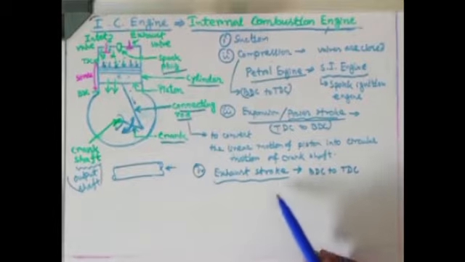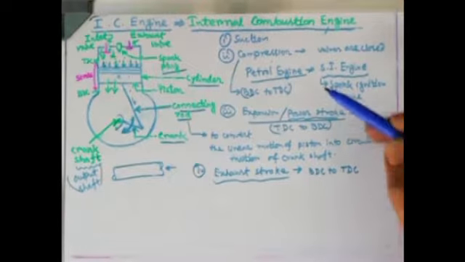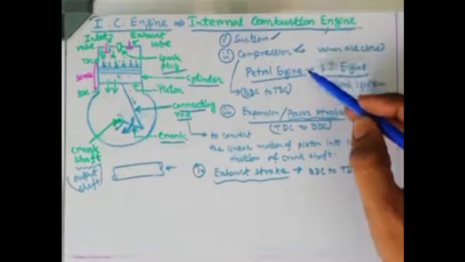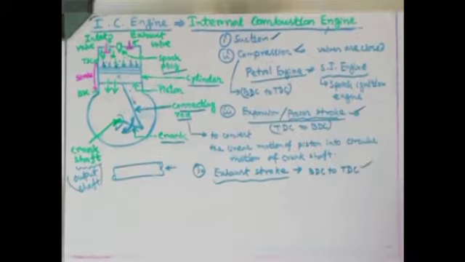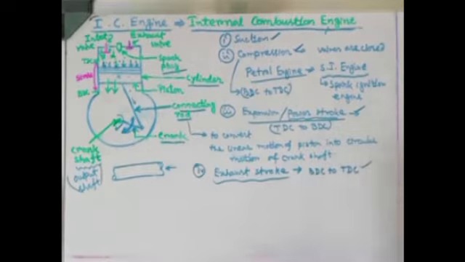Okay, so that way the exhaust stroke is completed when after-combustion gases are thrown out of the cylinder. So that way all these four strokes, suction, compression, expansion and exhaust, are completed, by which we are getting power. That means we are getting a circular motion at the output.